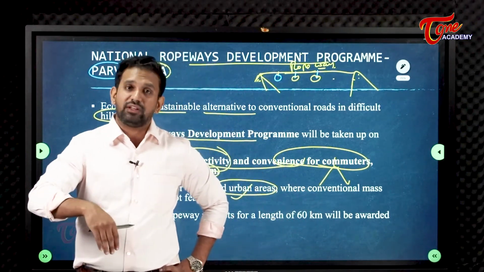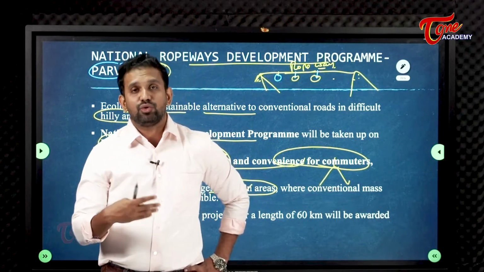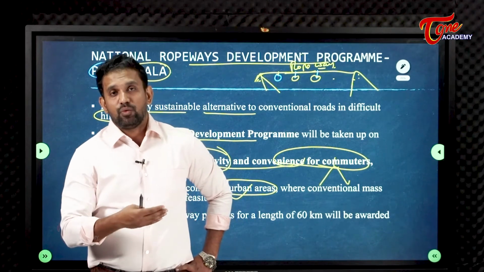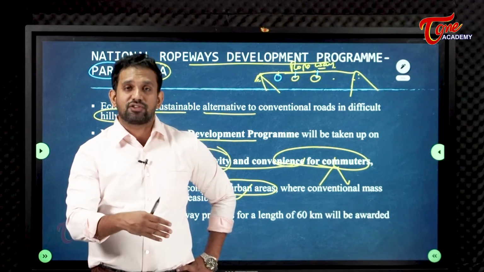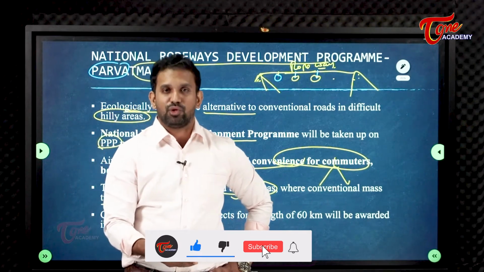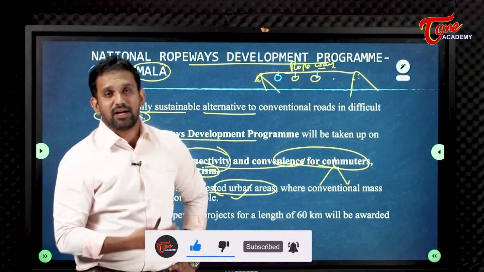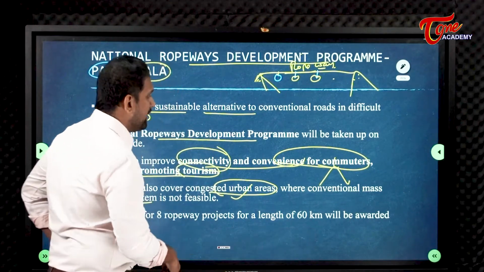The area is very congested, but you are not able to go for metro construction or subway construction. You cannot do that, it's not technically feasible also. In those congested urban areas, this ropeway development will be an added advantage.